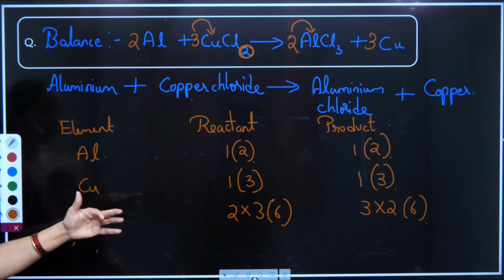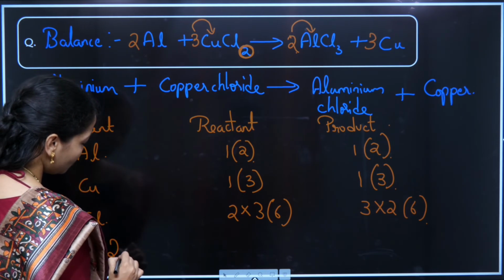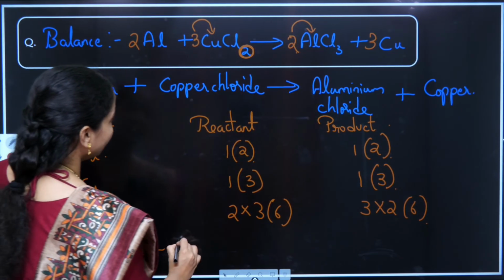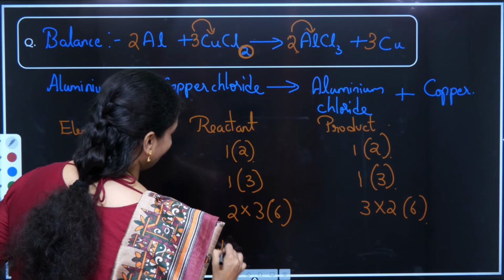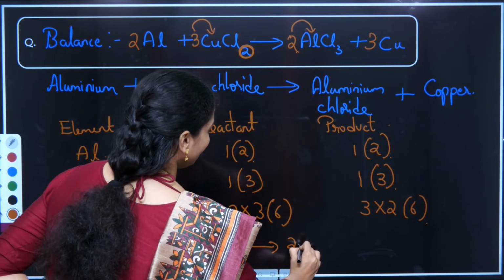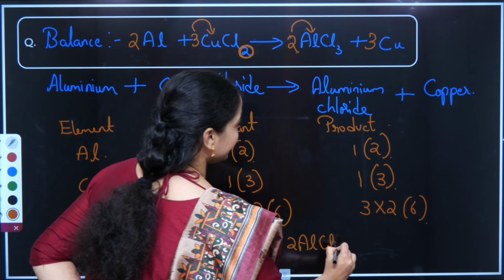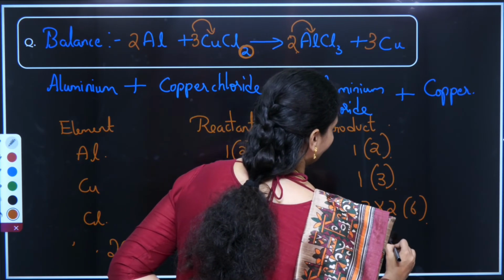Let us write it once more. So it is 2Al plus 3CuCl2 giving me 2AlCl3 plus 3Cu.